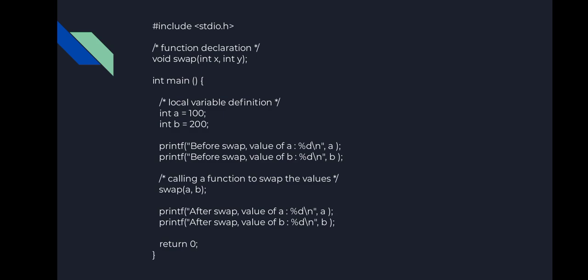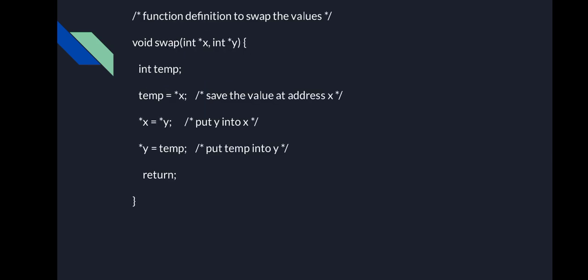So this print statement prints the value of the variable before swapping, that is before exchanging, and this particular function swap really swaps the value, and these two statements print the values after the swap statement, and then as usual return 0 from the main program. Okay, so now after executing this program, we can see the difference in how the local parameters, that is call by value and call by reference, work.